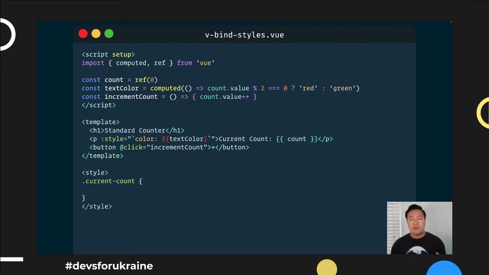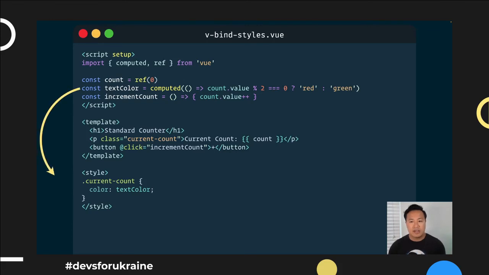So in an ideal world, we'd have a style block inside of this component, and let's say we have a class of current count. What we'd want to do is move this dynamic color inside of the CSS. Then we'd bind our class current count, but the text color would automatically update everything inside of the CSS so that it's dynamic. This way we leverage what makes CSS very powerful while still making use of what makes JavaScript really powerful in terms of dynamic values.